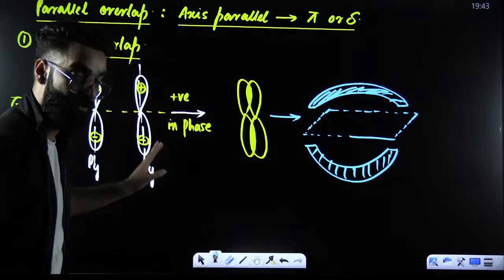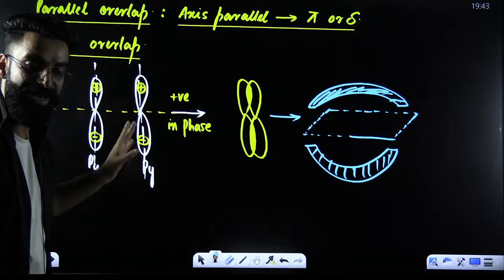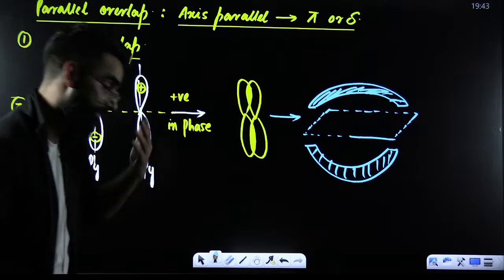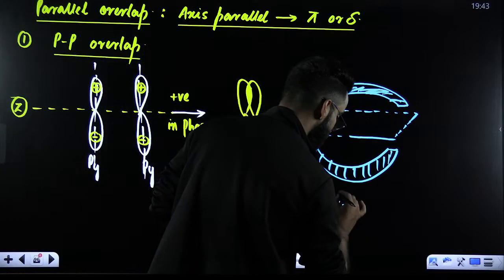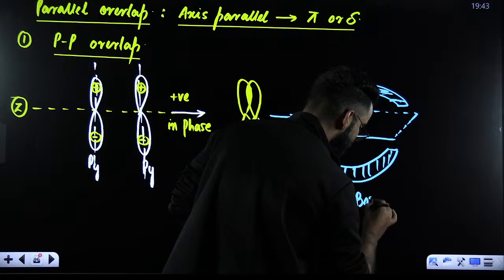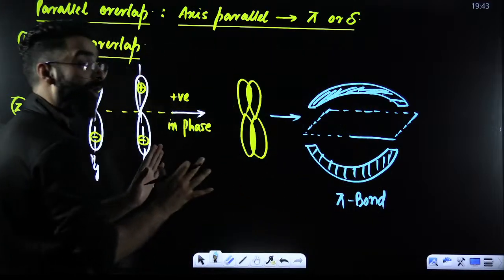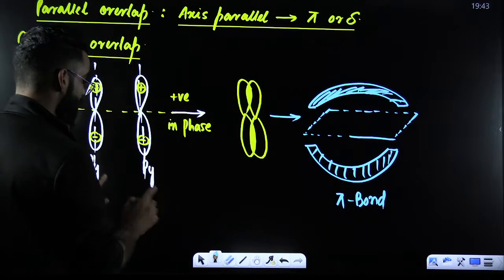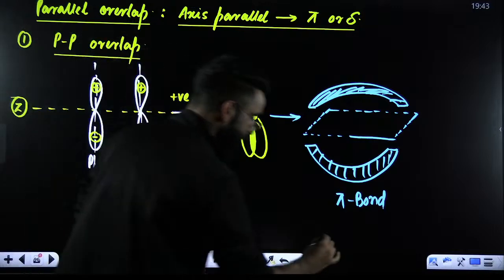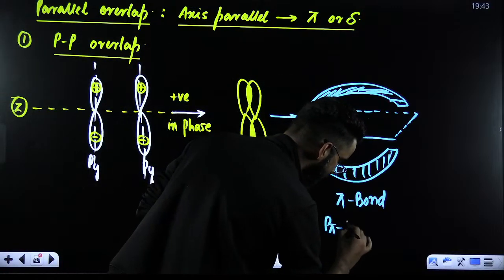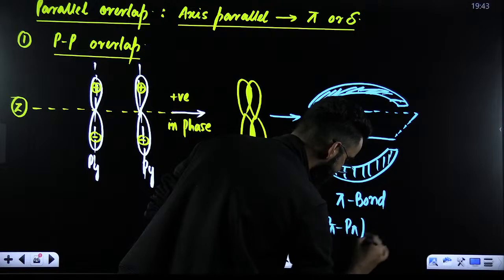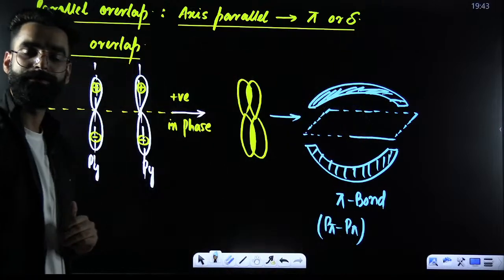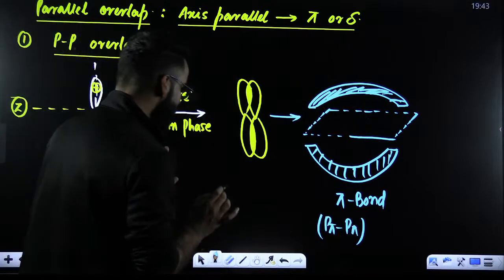So first of all, what kind of overlap was this? This was your parallel overlap. Parallel overlap leads to the formation of a covalent bond. Which type of covalent bond? This is going to be your pi bond. And my dear students, this pi bond which got formed over here, I'll be calling this particular bond a p pi bond. P pi bond, right?